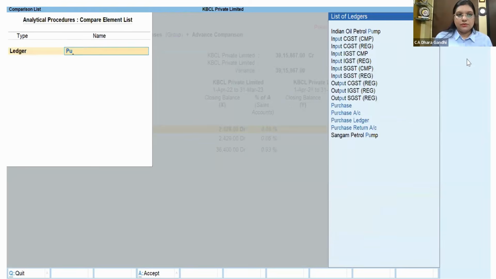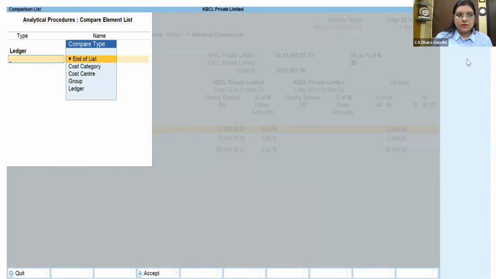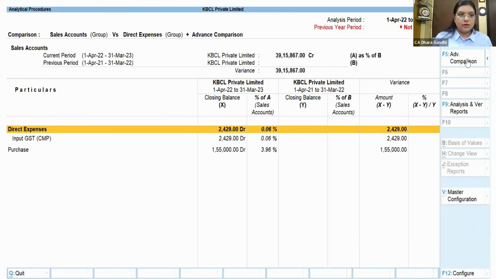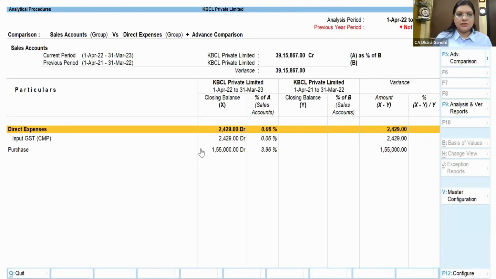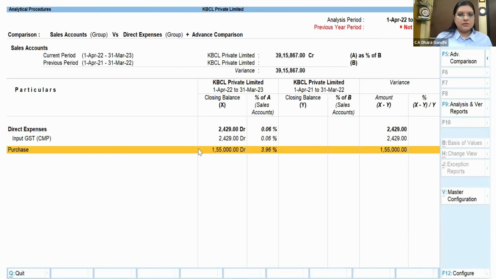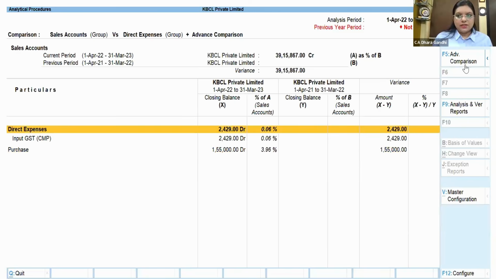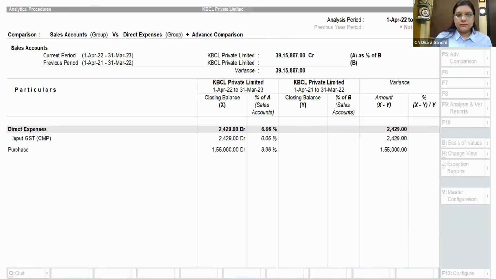Or if I want to see a comparison to purchase, what was my purchase last year compared to sale, what was my purchase this year, how my stock is flowing. Any comparison you can do from here. Analytical comparison: sale to debtors, sale to direct expenses, any expense to any expense, purchase versus creditors. You can use this feature of advanced comparison. You can put a comparative of another company, or a comparative of the same company of the previous year. You can check the variance if there is any big variance.